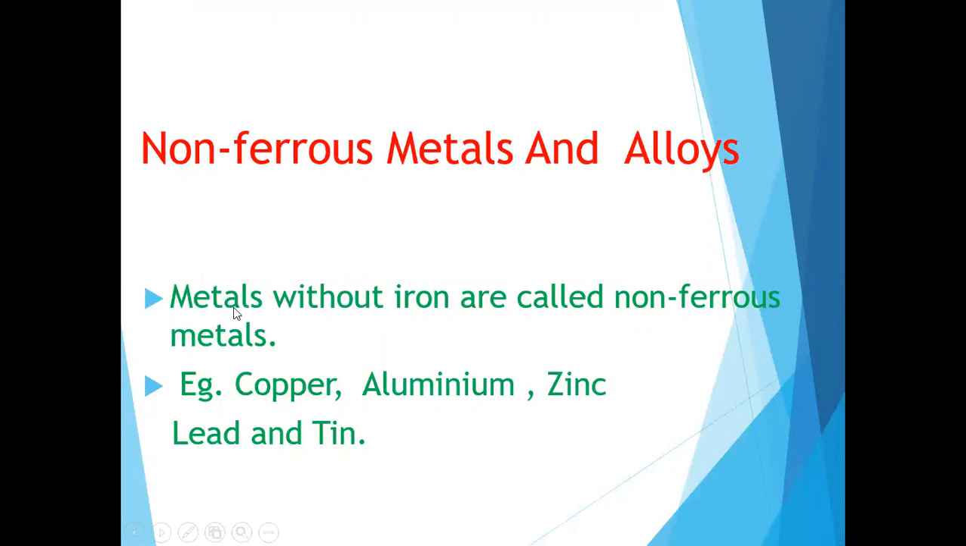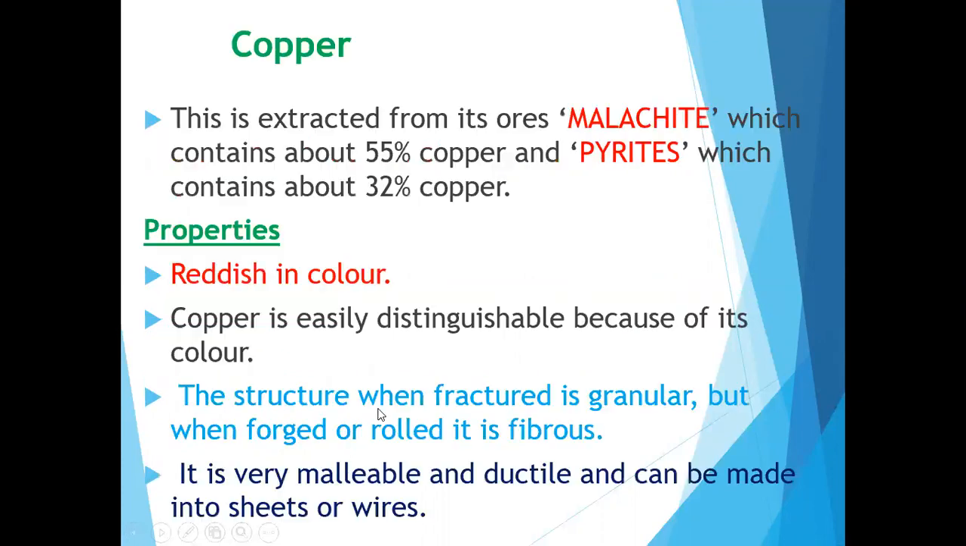So what is a non-ferrous metal? Metals without iron are called non-ferrous metals. A metal that has no iron content is known as a non-ferrous metal. What are the examples familiar to you? Copper, aluminium, zinc, lead and tin, etc. So metals without iron are called non-ferrous metals. First we can discuss copper.